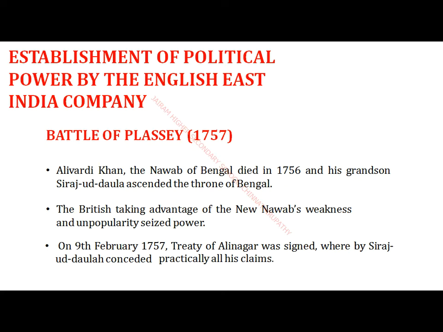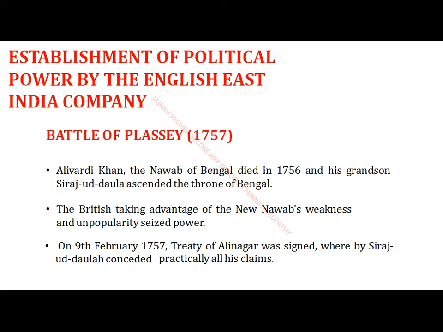See here, Alivardi Khan. Alivardi Khan is the grandfather of Sirajuddaulah. He lived and ruled as the Nawab of Bengal, and during his rule Alivardi Khan had a very good, friendly relationship with whom? With the Britishers. Why? Alivardi Khan granted permission to the Europeans to start their trade in the state of Bengal. So far, Alivardi Khan had a strong friendly relation with the Britishers.